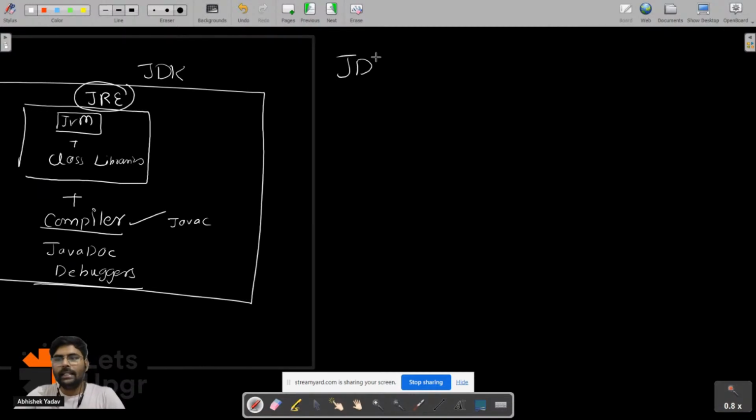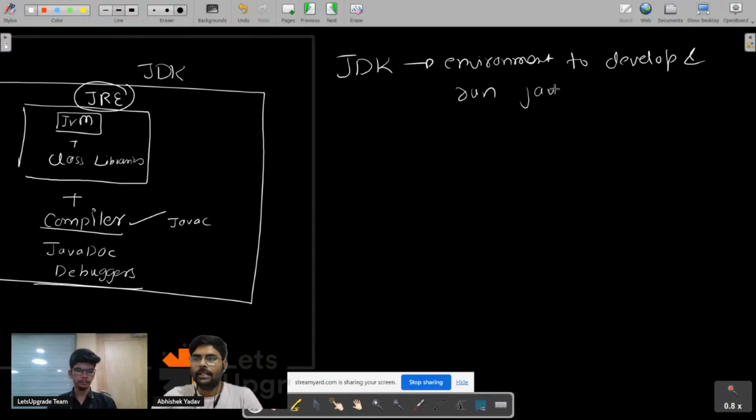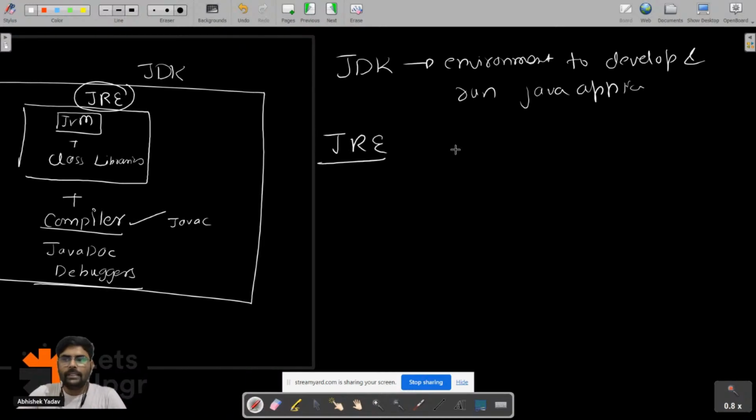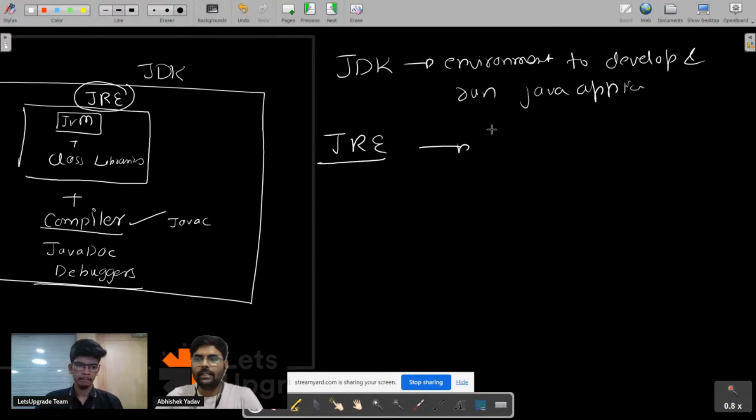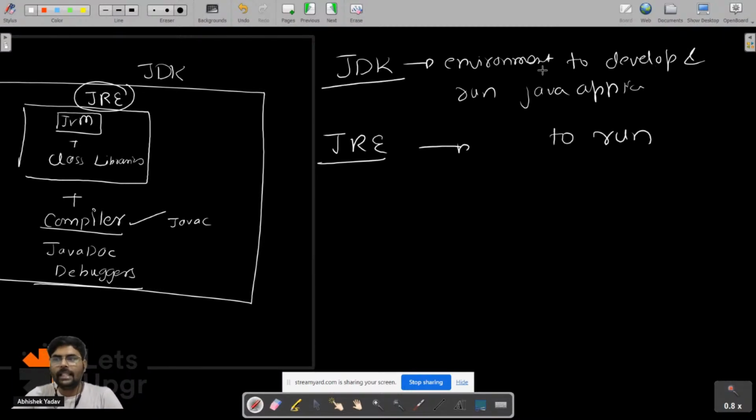So JDK provides the environment to develop and run Java application. The JRE, the Java Runtime Environment, provides the environment only to run, okay? JDK provides development and running of the Java application, but JRE provides the environment to run the Java application, right? And we have JVM.